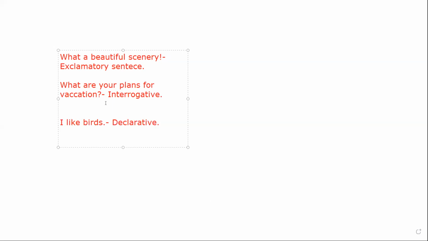There is also one more type. Shut the door. Here I'm giving some command. So when we give some command, some kind of order, that comes under imperative sentence. So interrogative, declarative, imperative, and exclamatory, these are the four types of sentence.